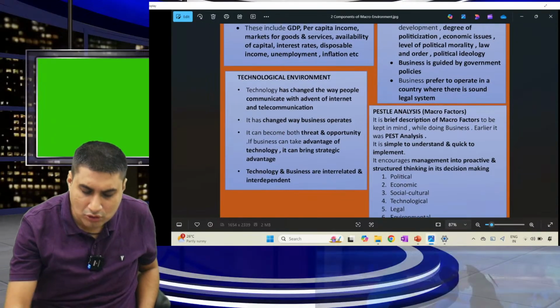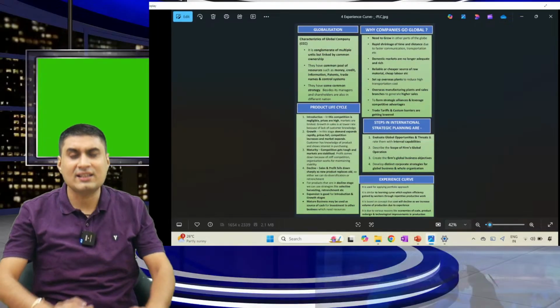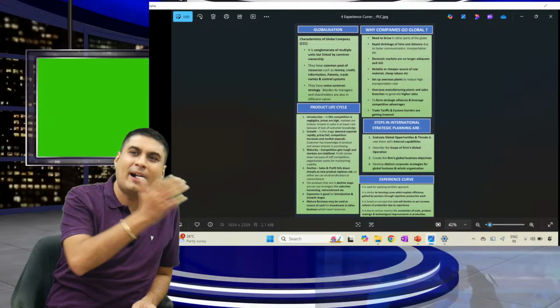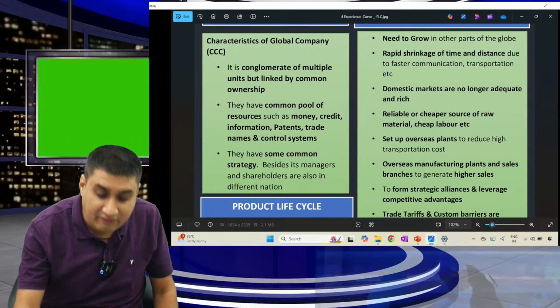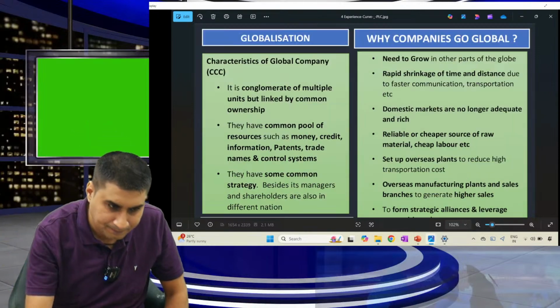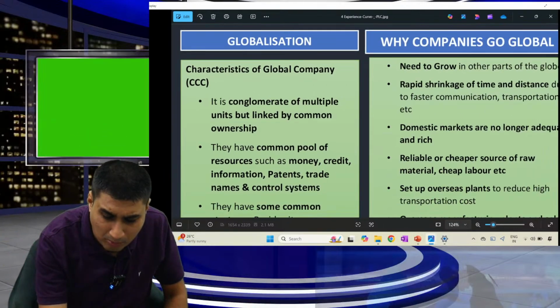Yes. Now let's do the bigger one, globalization. With this big topic, one part of the chapter will get over. Then we move to the most important part, and then we have small topics. Okay, let's start. Come to globalization.